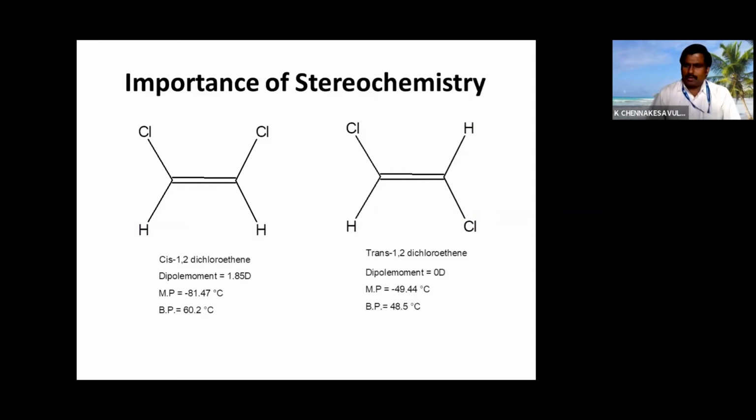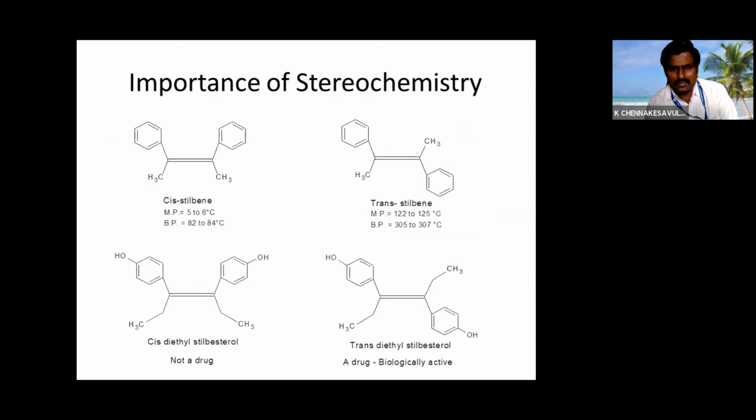If you come to the last example here, cis diethylstilbestrol, you see it is not a drug, but the trans one is a drug. That's what structural elucidation will play a major role here. We have to confirm whether we are having a cis compound or trans compound. We should clearly distinguish whether the synthesized product is having a trans structure or cis structure.